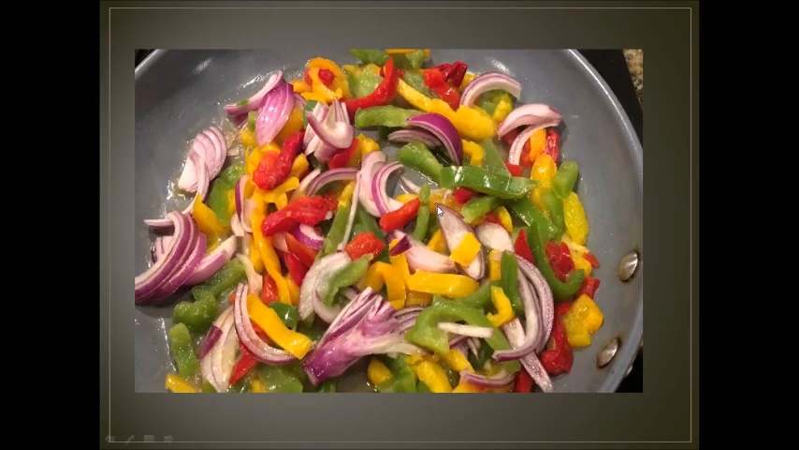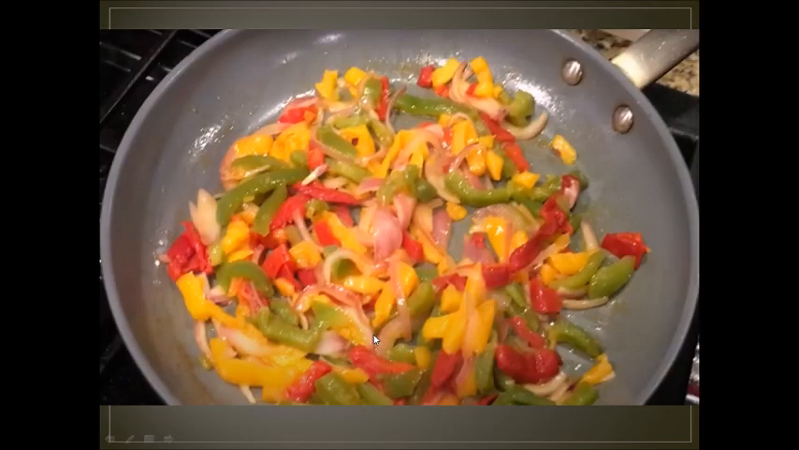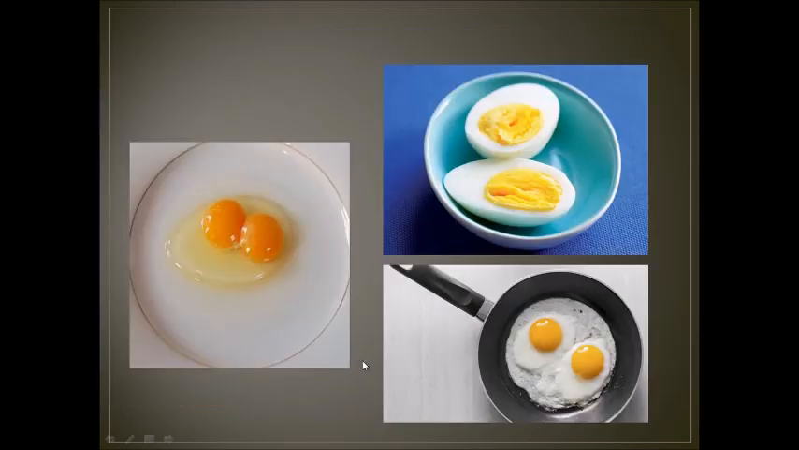Not only carrots, all different vegetables like onion and pepper here. This picture is before cooking and this one after cooking, so they change completely. Also eggs. Eggs before cooking are different than after cooking. Also, you cannot change a cooked egg back into raw egg again. So after cooking them, you cannot change them back again. So it's a chemical change.